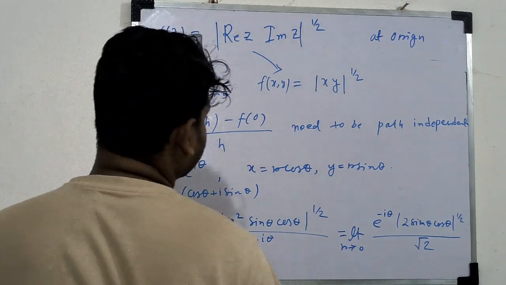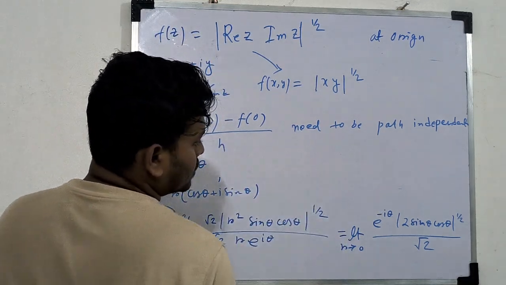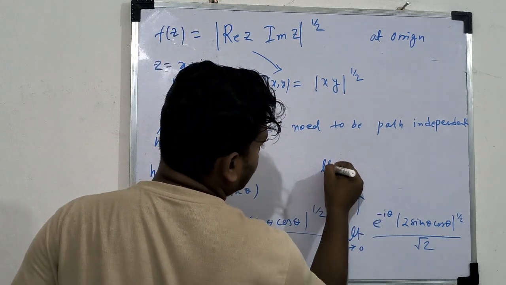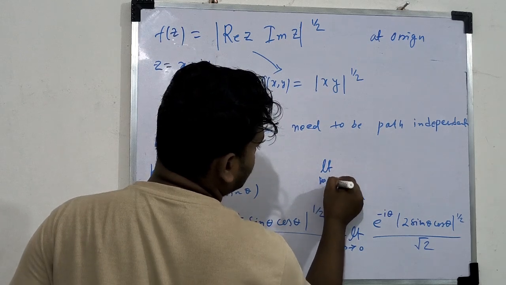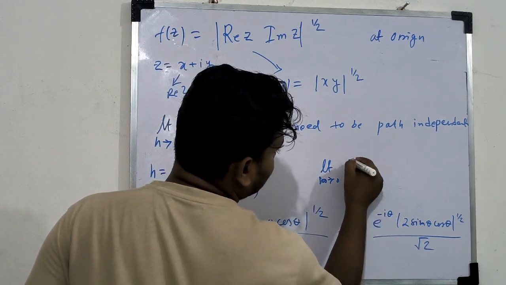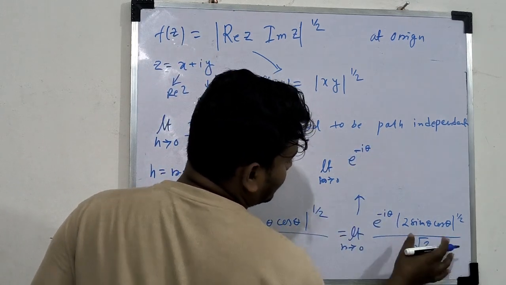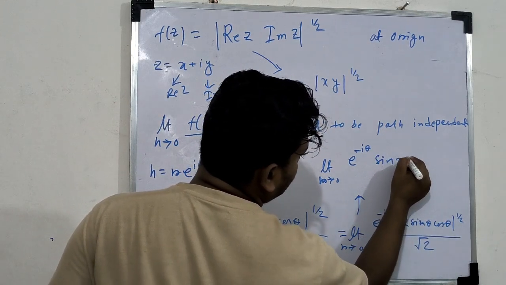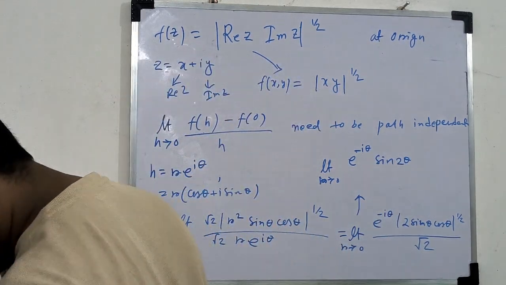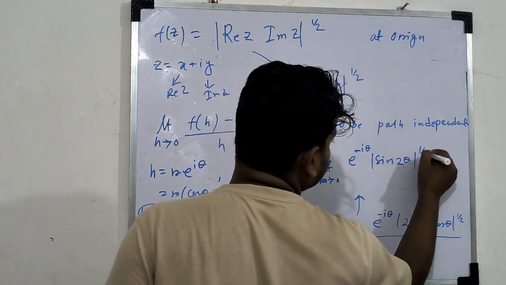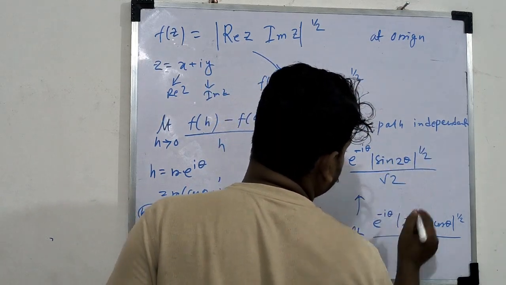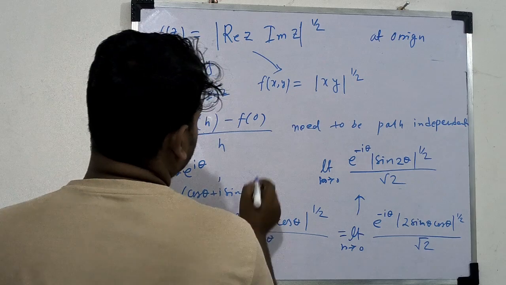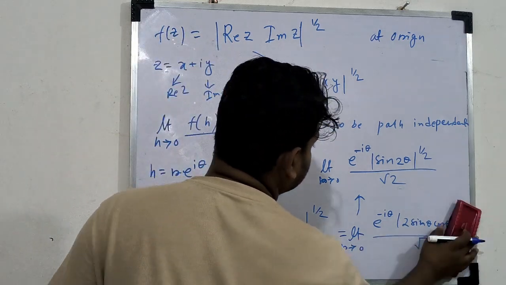So this will be the limit as r tends to 0 of e to the power minus i theta times 2 sin theta cos theta, that is sin 2 theta, to the power half, divided by root 2. So this limit becomes like this.